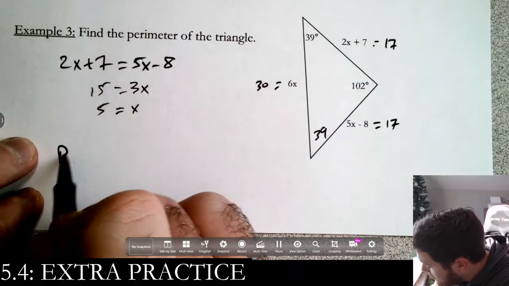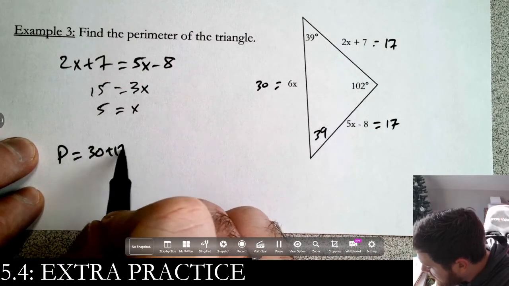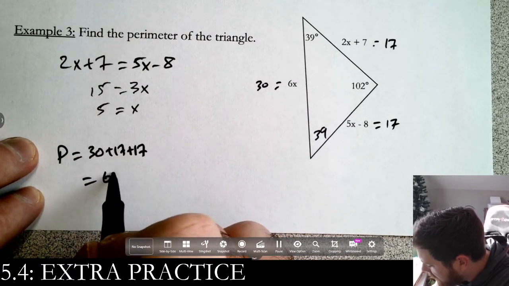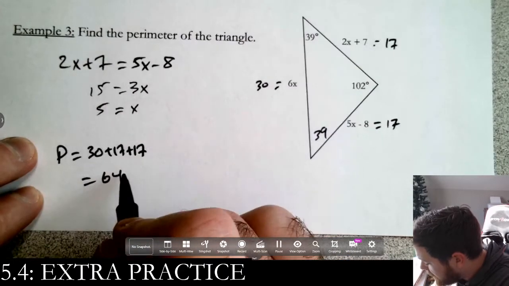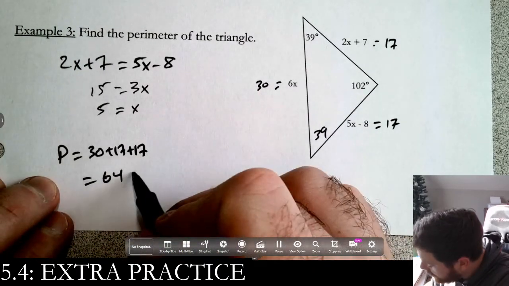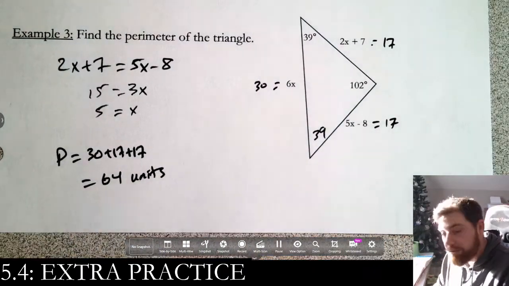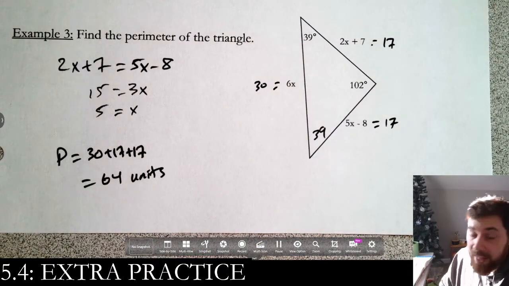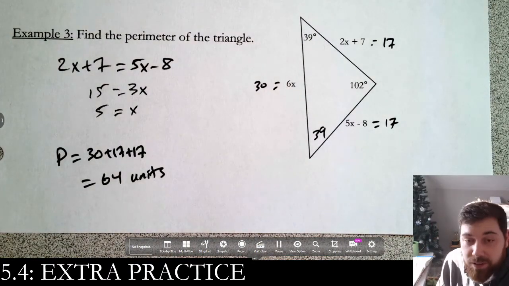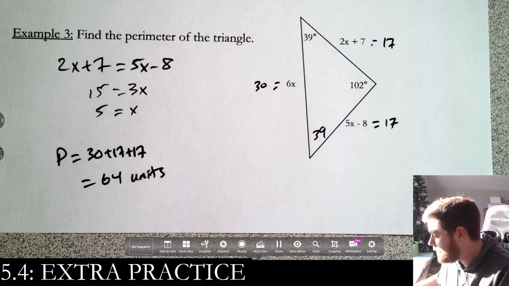So the perimeter is 30 plus 17 plus 17, which is 30 plus 34, which is 64. Okay? We'll put units just to be really, really careful. So, nothing crazy. That's a completely reasonable test question to ask you. Okay? Not like the previous one.